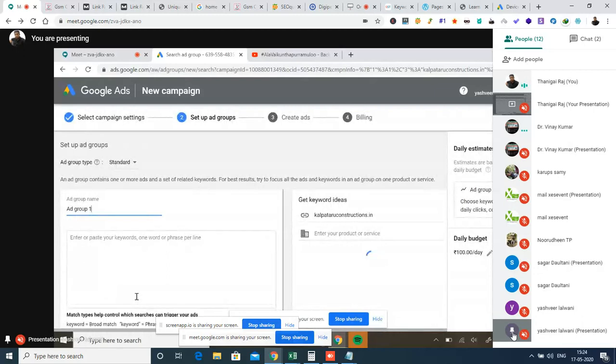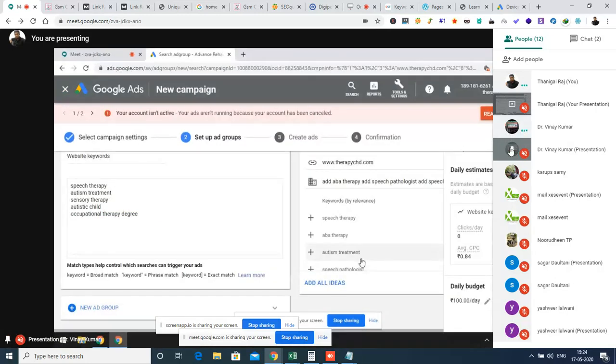Okay. So add a group name, you give something, and the list of keywords which are relevant for your business will be shown there. Select some 20 keywords. Okay, so Yashvir, give some group name and select some 20 keywords, and I'm going to continue with Vinay.